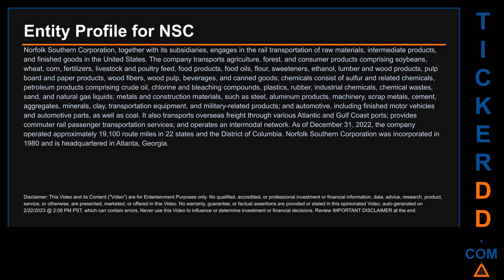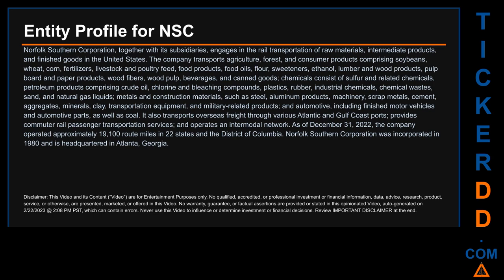Chemicals consist of sulfur and related chemicals, petroleum products comprising crude oil, chlorine and bleaching compounds, plastics, rubber, industrial chemicals, chemical wastes, sand, and natural gas liquids, metals and construction materials, such as steel, aluminum products, machinery, scrap metals, cement, aggregates, minerals, clay, transportation equipment, and military-related products, and automotive, including finished motor vehicles and automotive parts, as well as